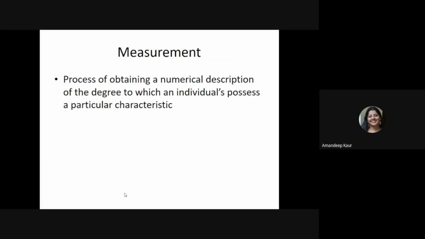So measurement means the process of obtaining a numerical description of the degree to which an individual possesses a particular characteristic. I'm not going into the detail of measurement because this content is covered in the first session of your day 4. So as a teacher, when I'm designing any kind of evaluation tool for my students, I need to know the characteristics that are available in my class.